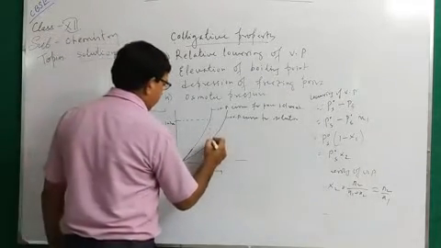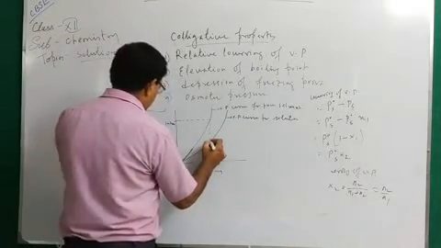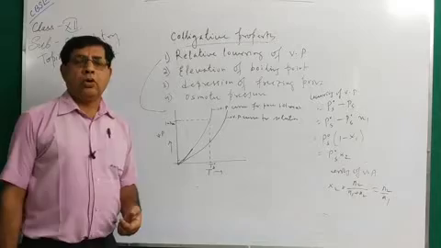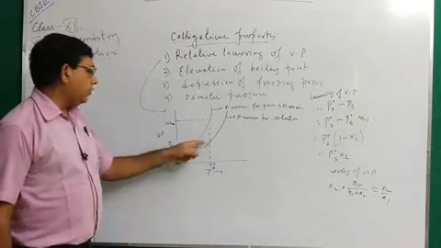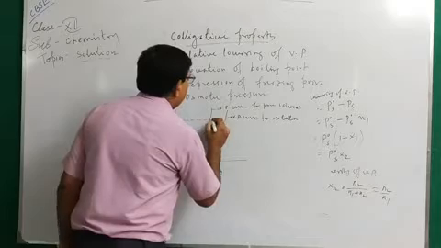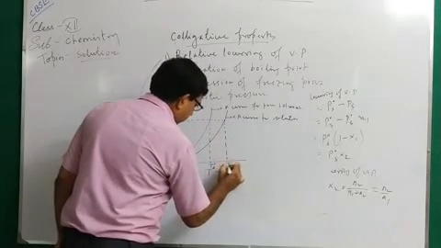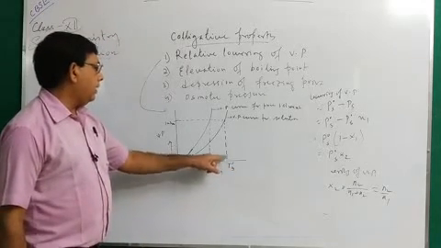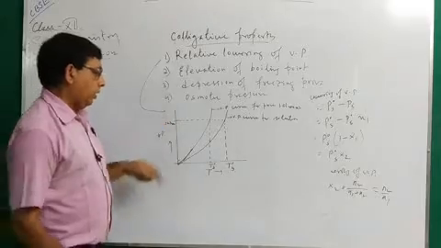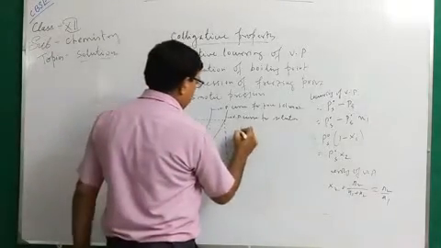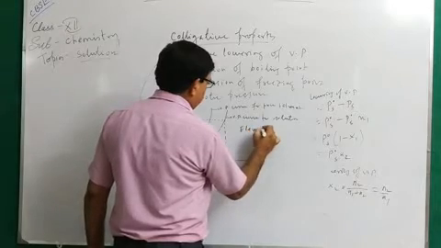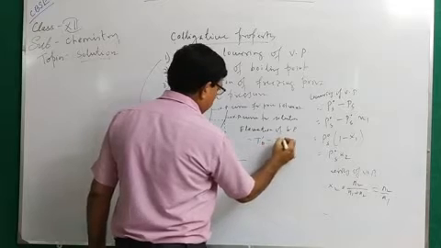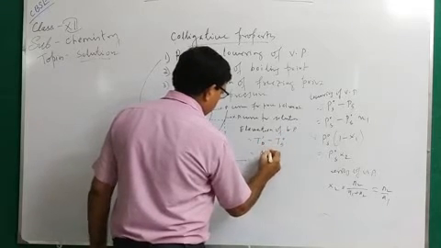Now you know at this temperature the vapor pressure is not equal to 1 atmosphere. So at T0B the boiling of the solution cannot take place, because the vapor pressure is much less than 1 atmosphere. Now what will be the vapor pressure at TB? Say T dot B is the new boiling point of the solution, because at this temperature the vapor pressure becomes equal to 1 atmosphere. So this will be the elevation of boiling point, and elevation of boiling point is equal to T dot B minus T0B, that is equal to delta TB.